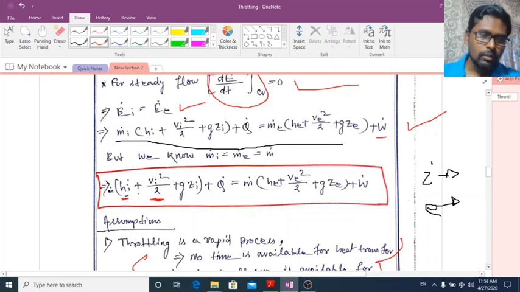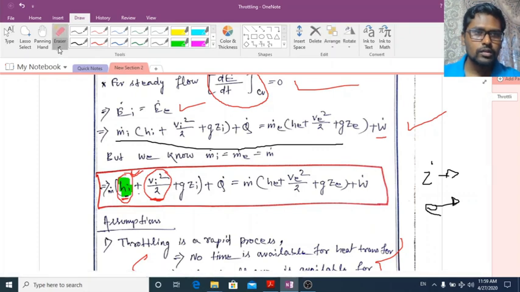But this enthalpy is responsible for the thermal energy of the fluid, and its contribution is much greater than the kinetic energy of the fluid at the inlet.